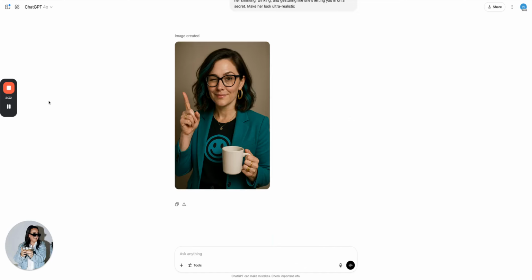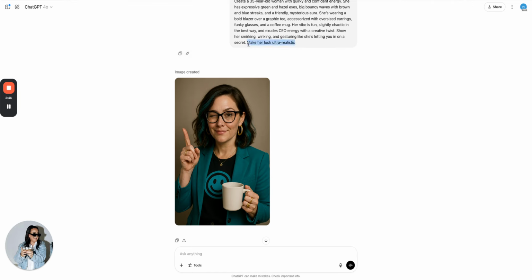Okay, can we take a moment? Have a go at this. She's got all her fingers. You can see every single detail in her face. How cool is this? Now, as I just said, the only thing I changed up here was to make her look ultra realistic, right? You can go ahead and change whatever it is that you want.